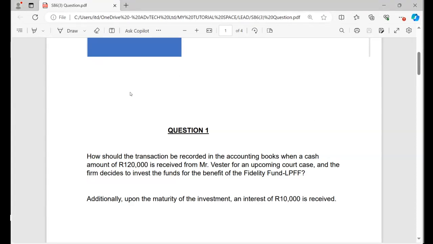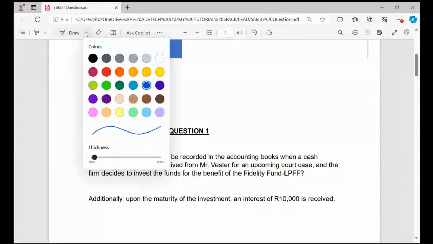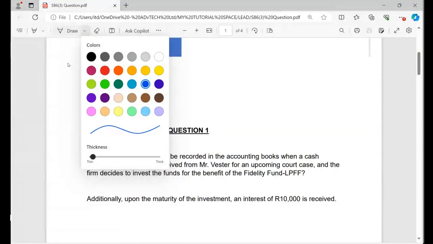As you can see on this question, how should the transaction be recorded in the accounting books when a cash amount of 120,000 is received from Mr. Vesta for an upcoming court case, and the firm decides to invest the funds for the benefit of the Fidelity Fund? So it means we're using section 86.3 in this case. I hope it makes sense.